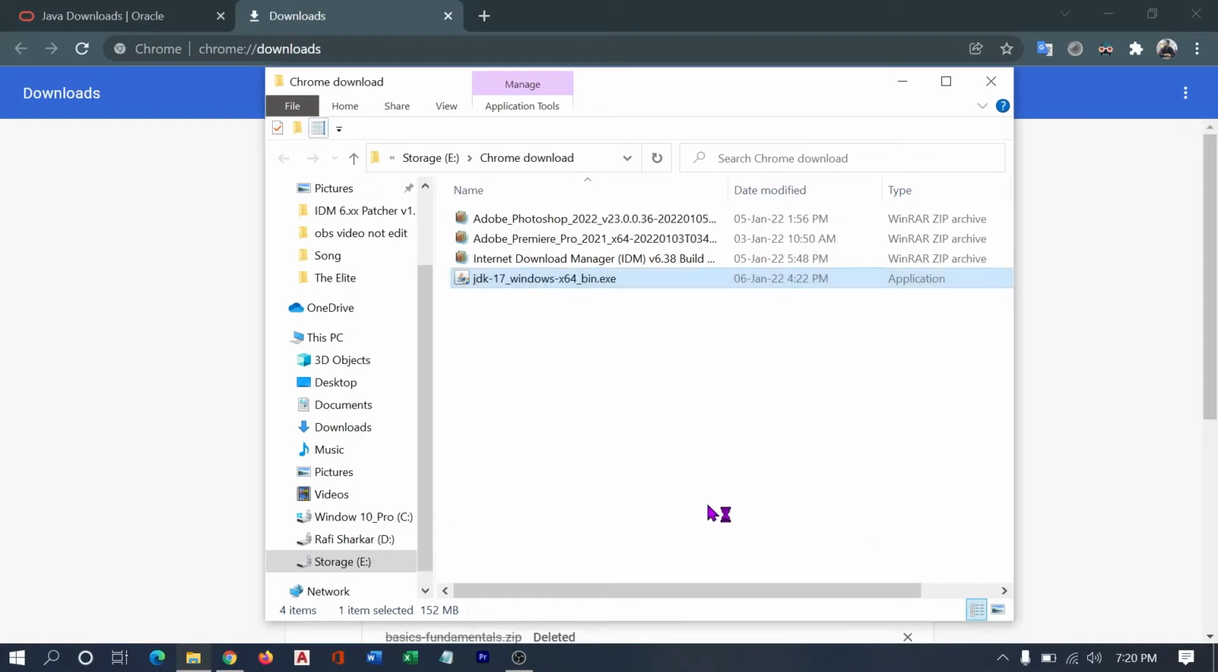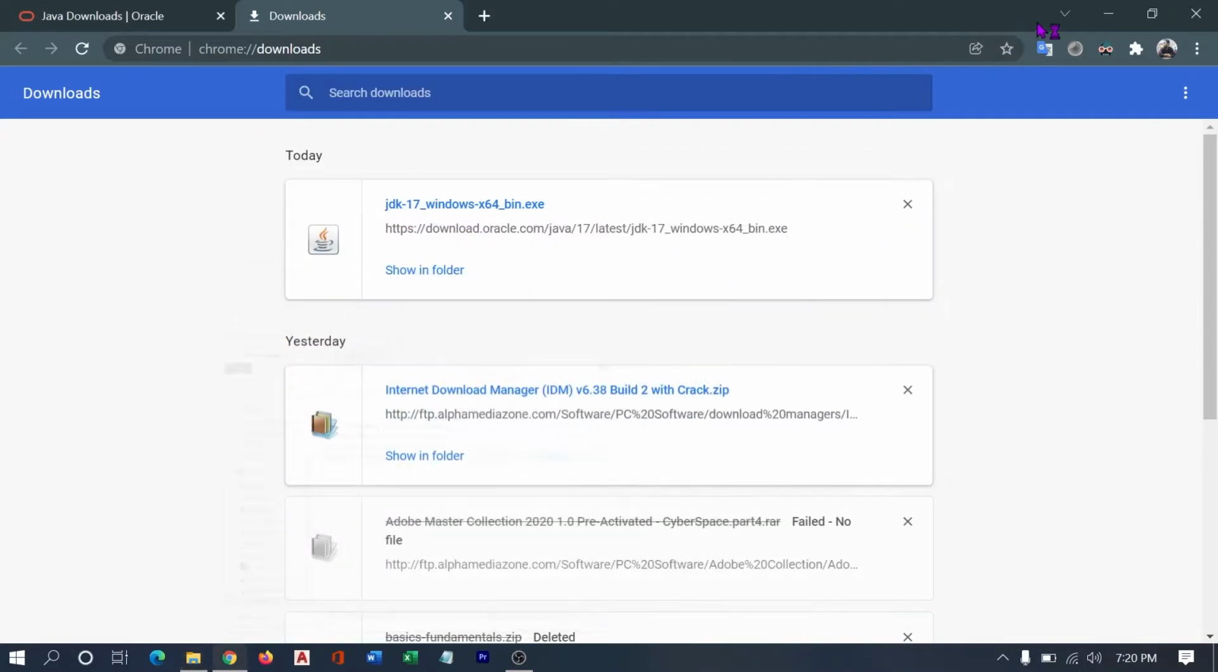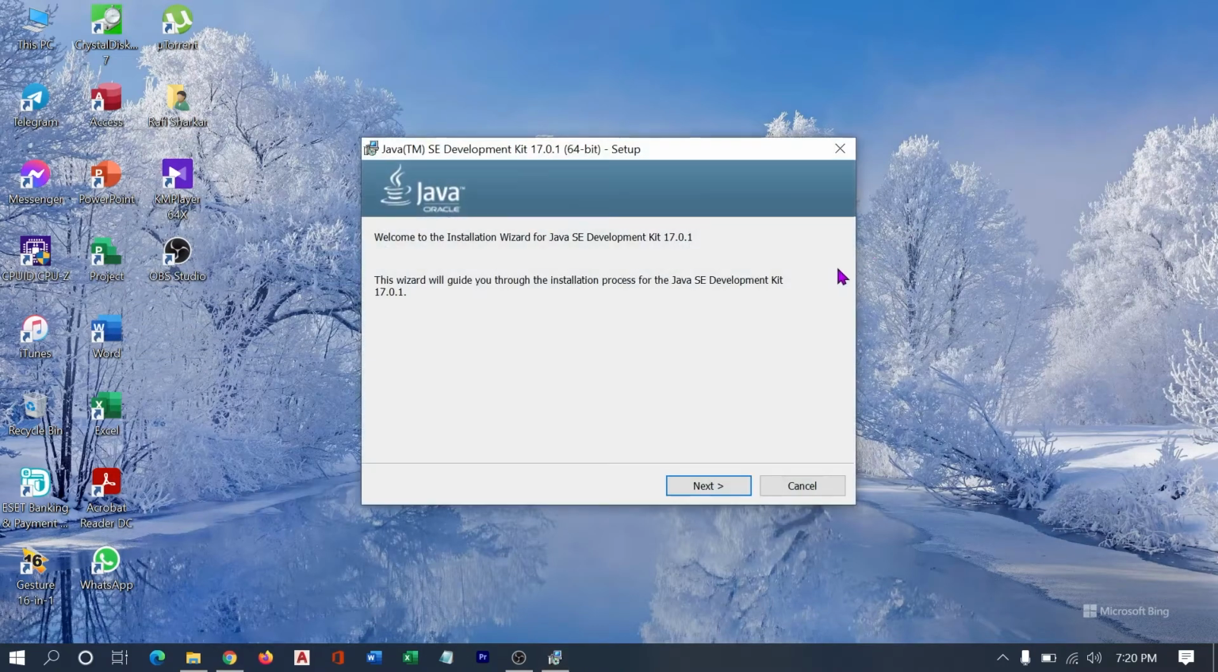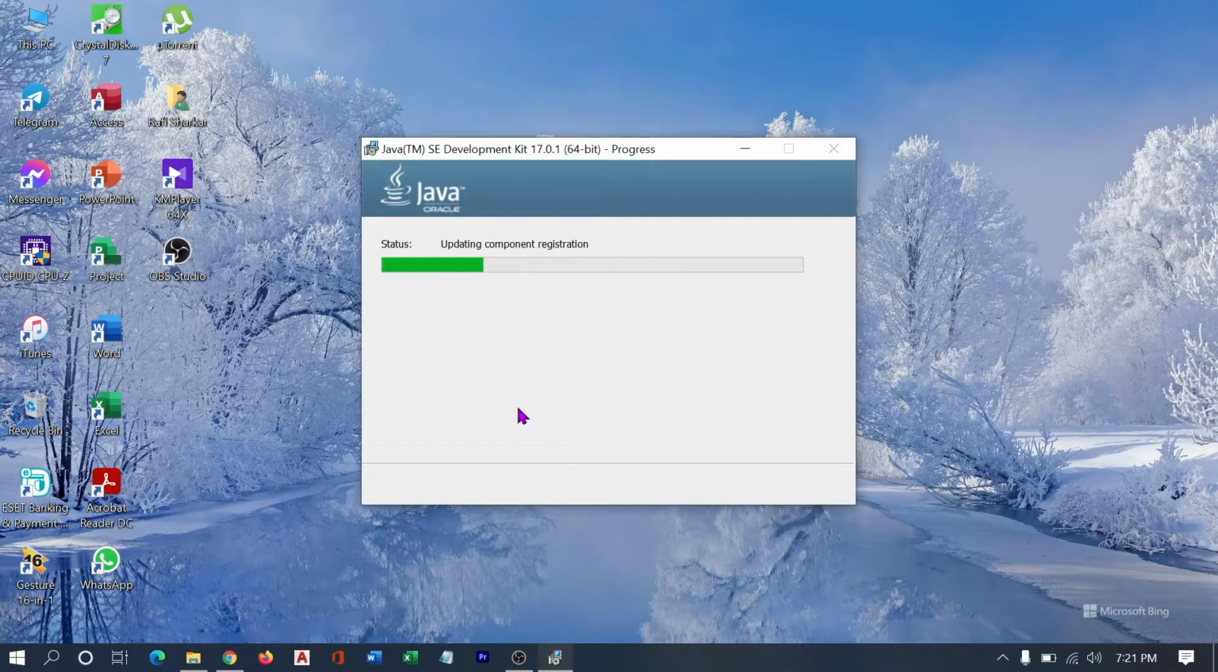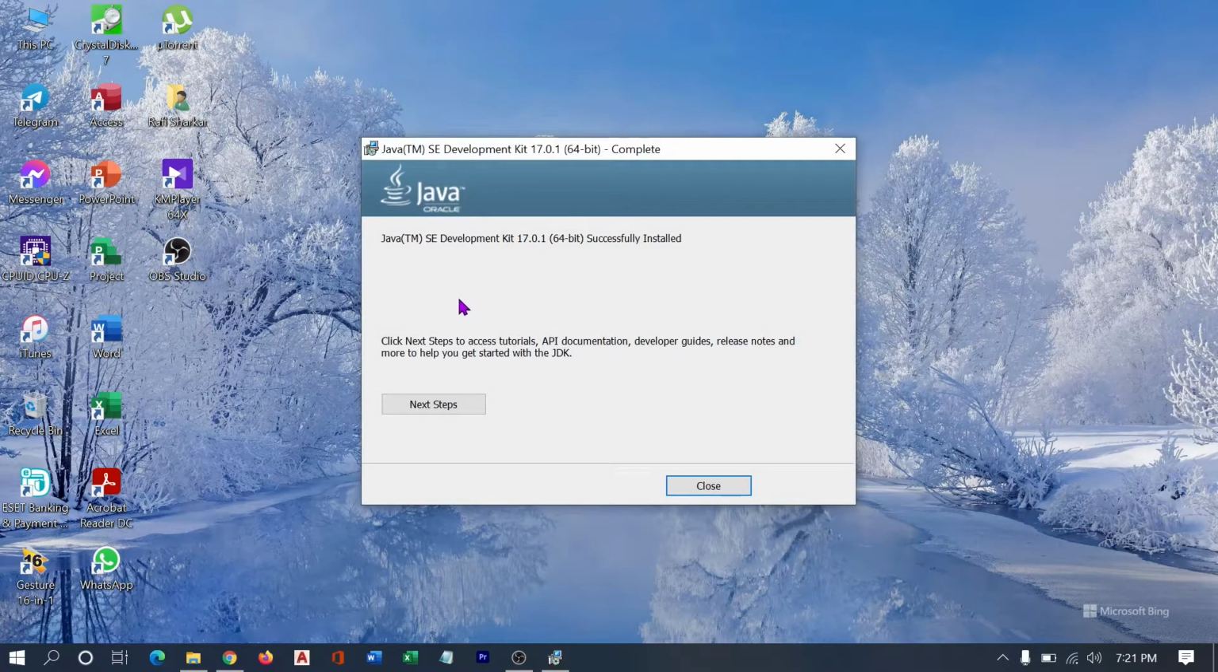Click run. Next, and keep it at the default location. And it is successfully installed.